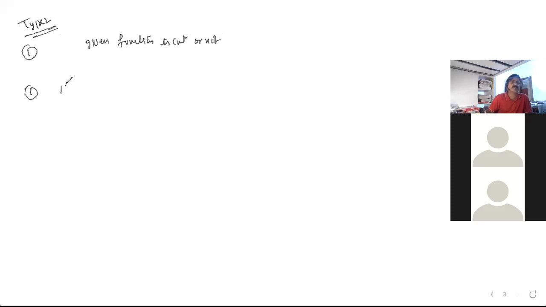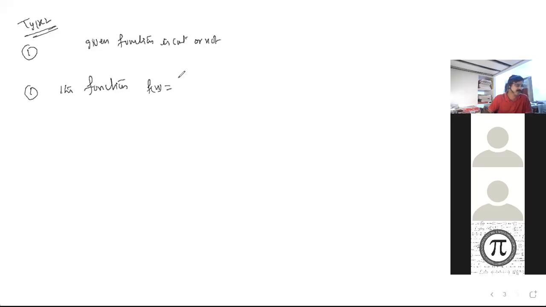First question. See here the function. Simple questions I'm asking you. Please give me the answers, guys. Kaushik, Ria, everybody, please give me the answer. Now, tan x by x, x is not equal to 0. F of 0 is equal to 1, at x is equal to 0. Right? Here, at x is equal to 0, f of x is dash.